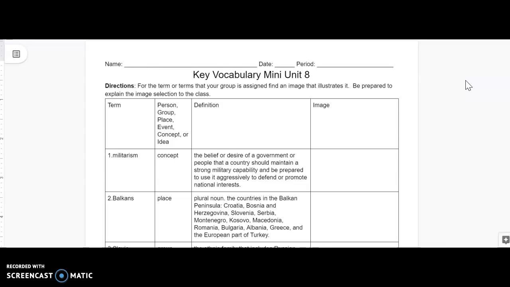So the first term is militarism. As the definition says, it is the belief or desire of a government or people that a country should maintain a strong military capability and be prepared to use it aggressively to defend or promote the national interests. So not only does this mean building a massive army or navy, but we'll see this culturally, like the encouragement of people to go into the army or to wear their military uniform during their everyday lives.